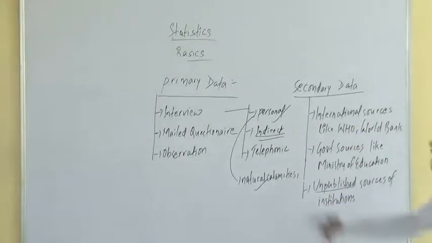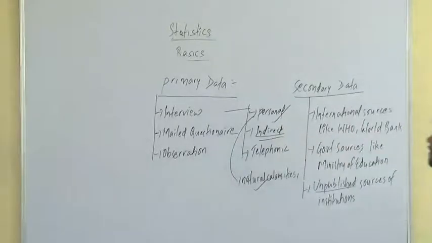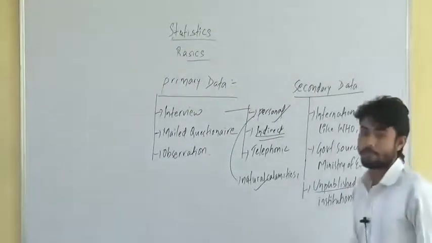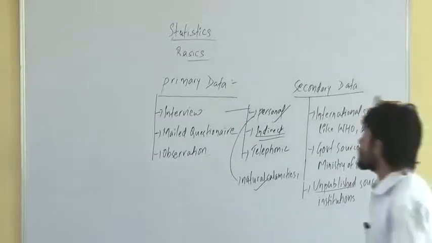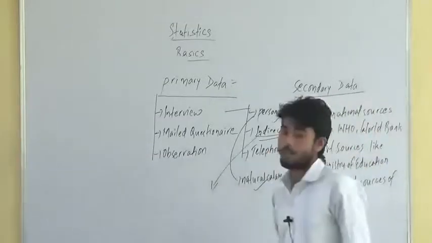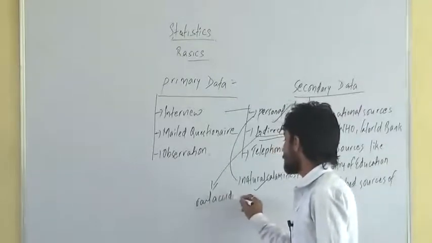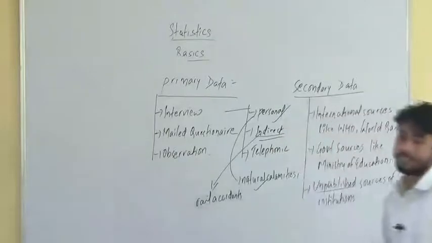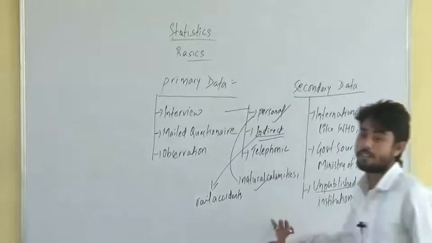Just opposite. This personal interview can also be called direct interview. Indirect interview is used in such a case where the respondents are not available directly. An example related to indirect interview is in case of rail accidents. Which type of interview will you use here? Can you find the person directly after the rail accident? We don't know where the person will be.